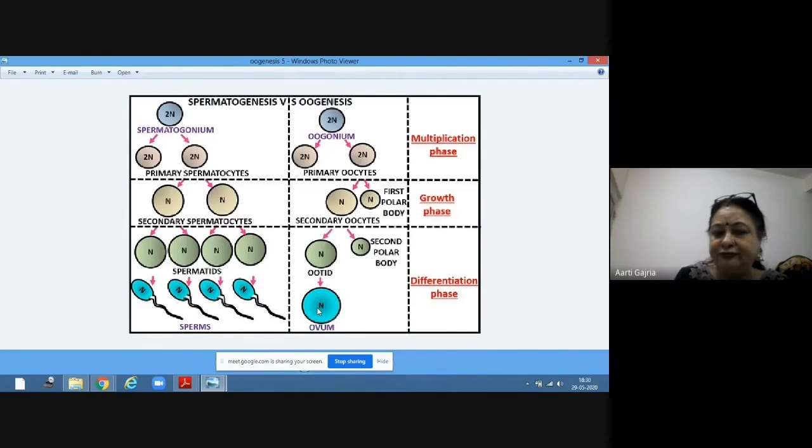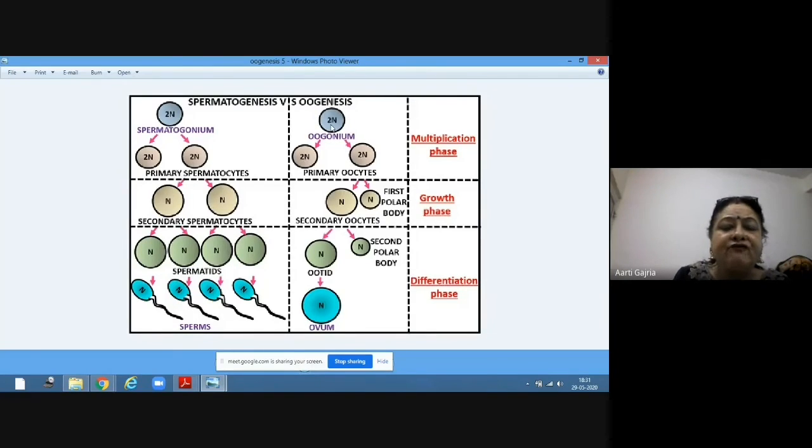Clear? So this is very important. And another important thing is that sperms are formed, and the spermatogonia keep on giving sperms till a very, very late stage in males.